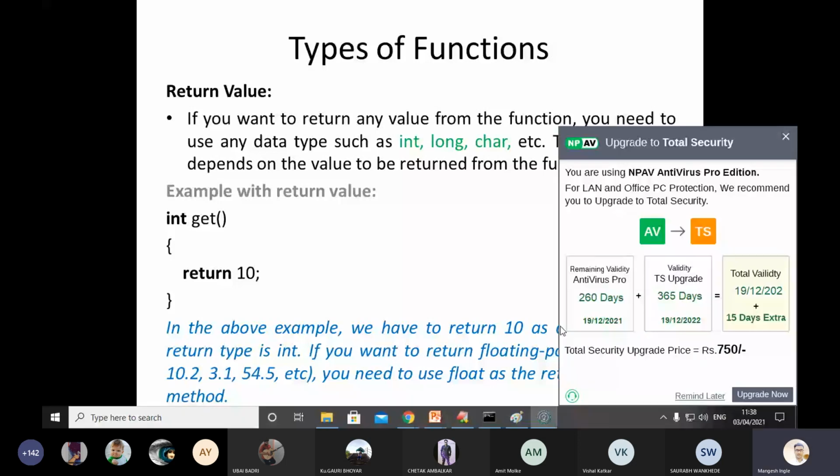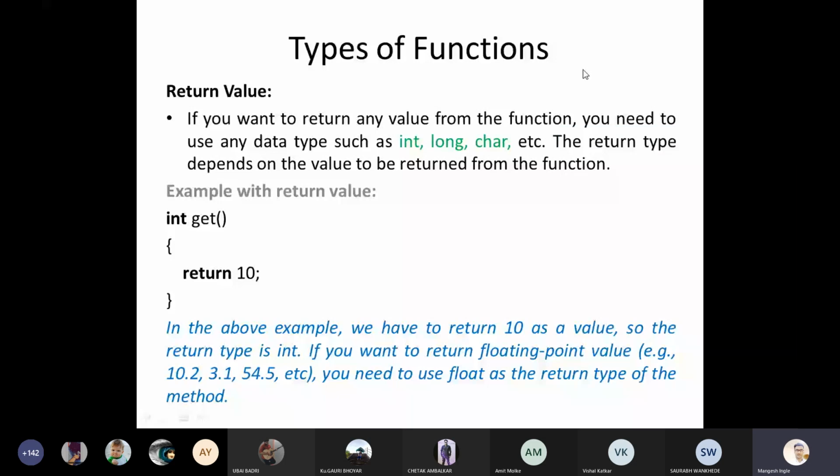So for that 10, I need to identify the value and understand the type of that value. Here you can easily understand that 10 is an integer type of value. Because of that, I use integer as the return type of the function get. You can see integer as the return type and the function name is get. So depending on the value being returned, we need to identify it and, on the basis of that value, provide that particular type of return type.